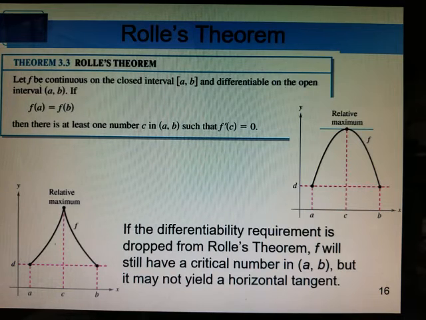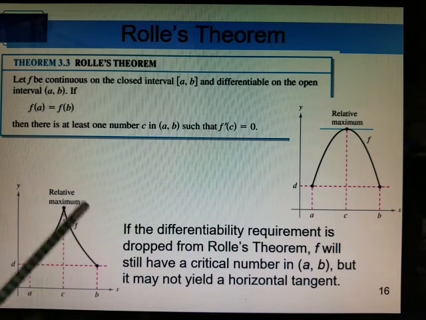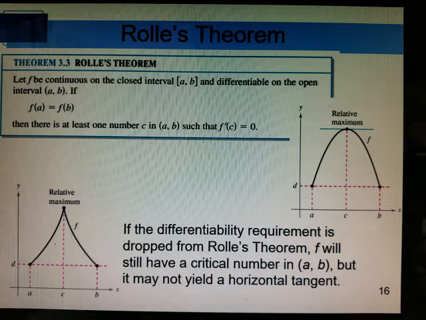And this one, if the differentiability requirement is dropped from Rolle's theorem, then f here would still have a critical number in the interval from a to b, but it may not yield a horizontal tangent line. So understand, tangent lines cannot occur at a sharp point like this. So this one here would not yield a horizontal tangent line.